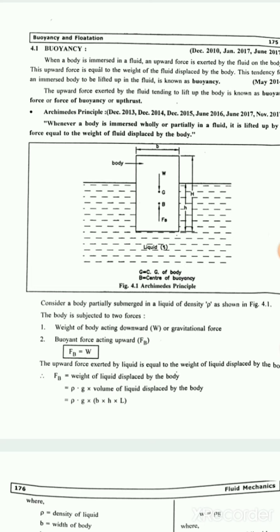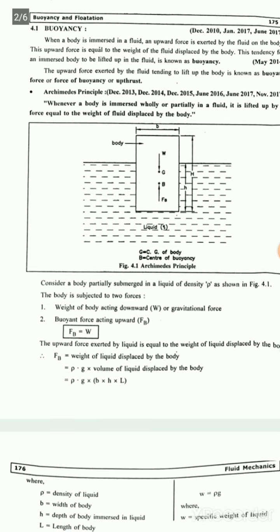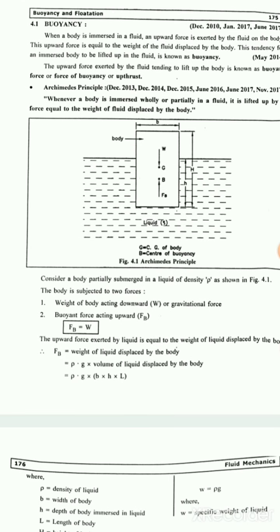Archimedes principle is that whenever a body is immersed wholly or partially in a fluid, it is lifted up by a force equal to the weight of fluid displaced by the body. Now consider a body partially submerged in a liquid of density rho as shown in figure. The body is subject to two forces. First, weight of body acting downward or gravitational force. Buoyant force acting upward, Fb. So Fb is equal to W.